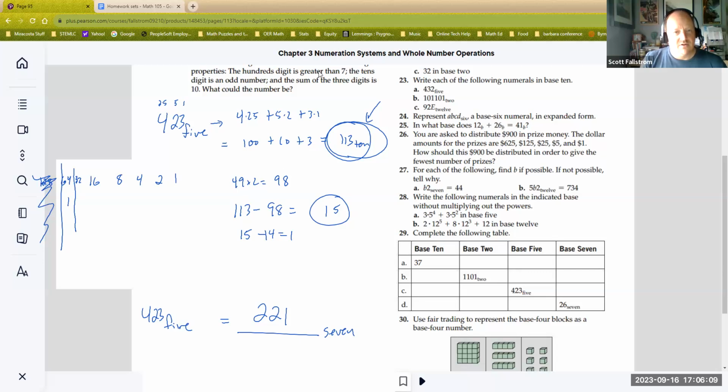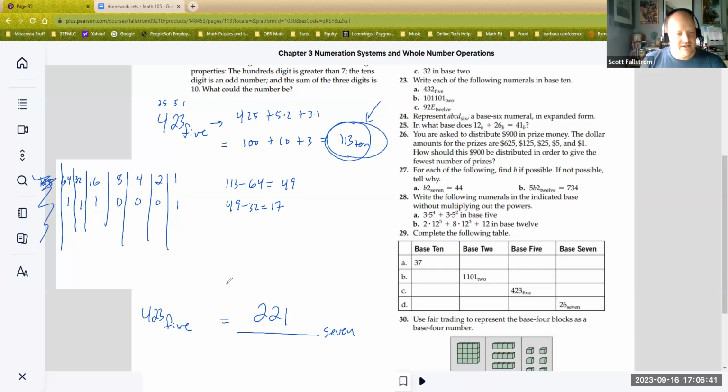Okay, so here in the middle, I need to then get rid of this stuff and say, what would I do? I would do 113 minus 64. Okay, well, minus 63 would be 50. So this would be 49 left over. So now 49, how many 32s? I do have a 32. So 49 minus 32 gives me 17. Okay, 17. What is 17? That's a group of 16. No 8s, no 4s, no 2s, and a 1. So I can kind of think about that and say, got it. So it's also the same thing as writing 1110001 base 2. It's the same thing because all we're doing is counting groupings.